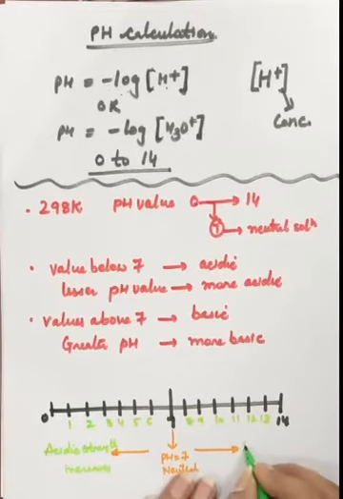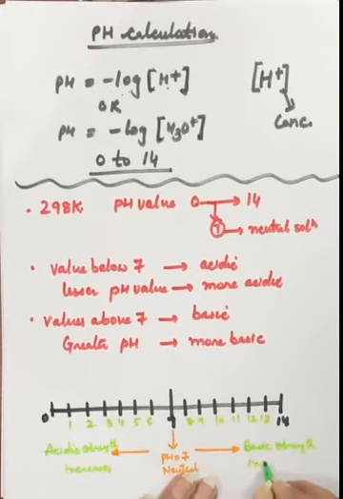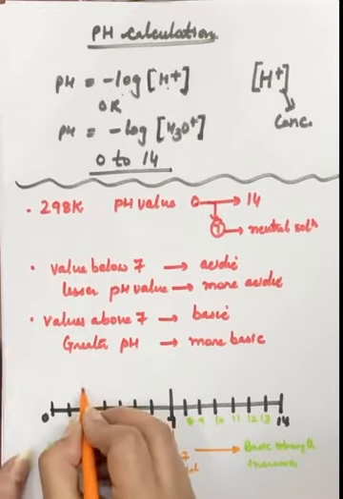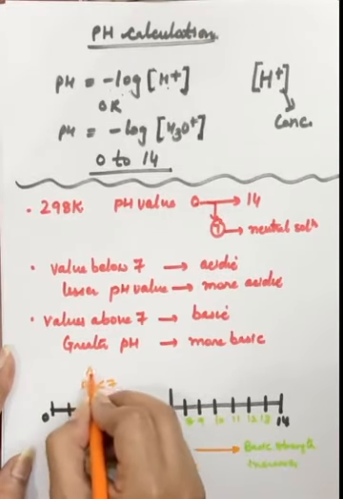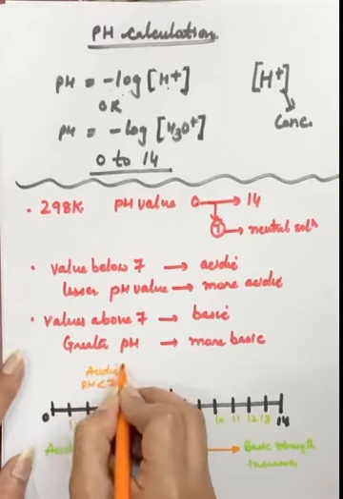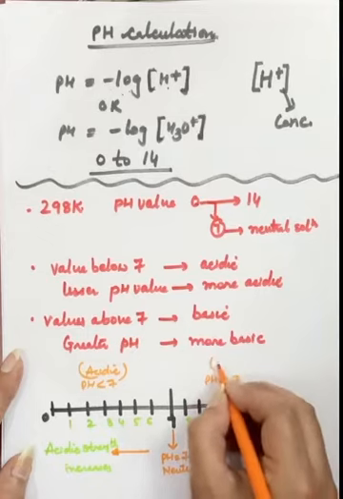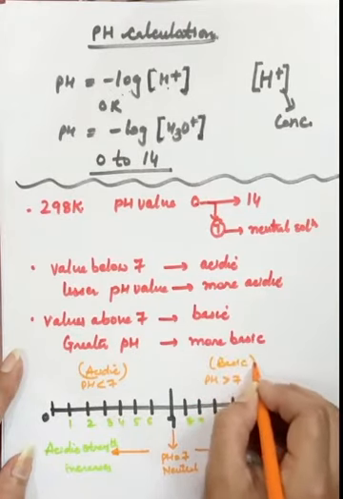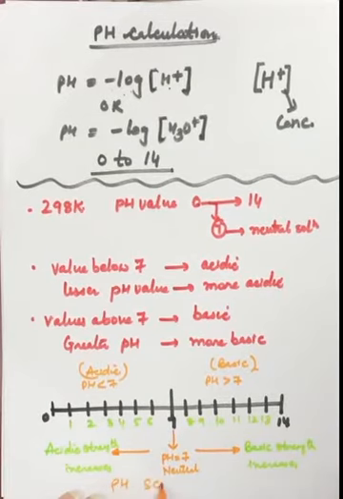Similarly, this side, basic strength increases. Or we can say, if the solutions have pH less than 7, toward this side, all these solutions are acidic in nature. And if pH is greater than 7, then these solutions are basic in nature. This is called the pH scale.